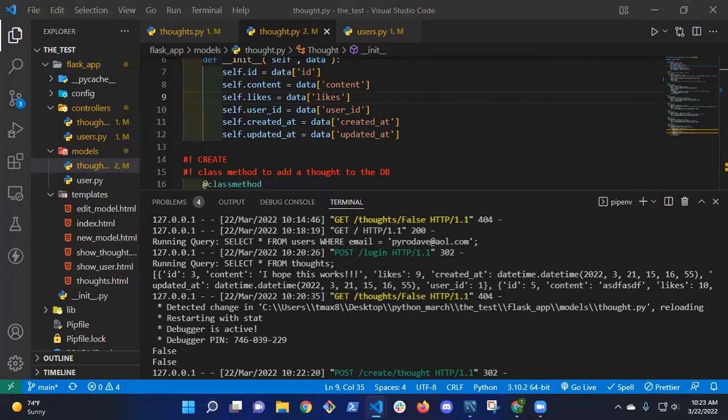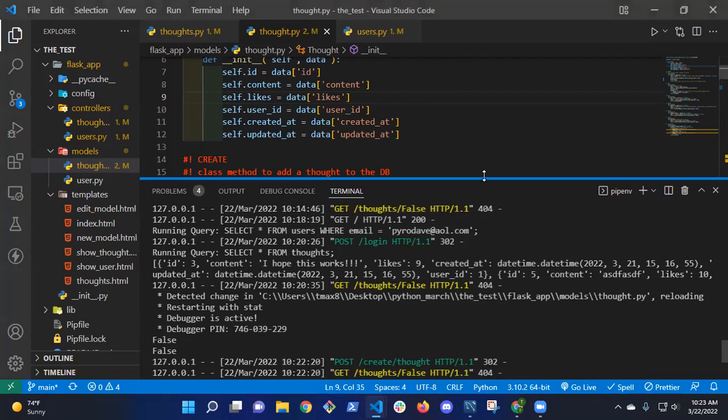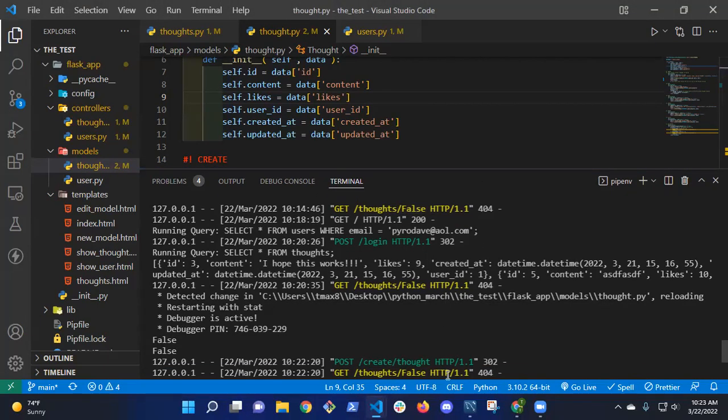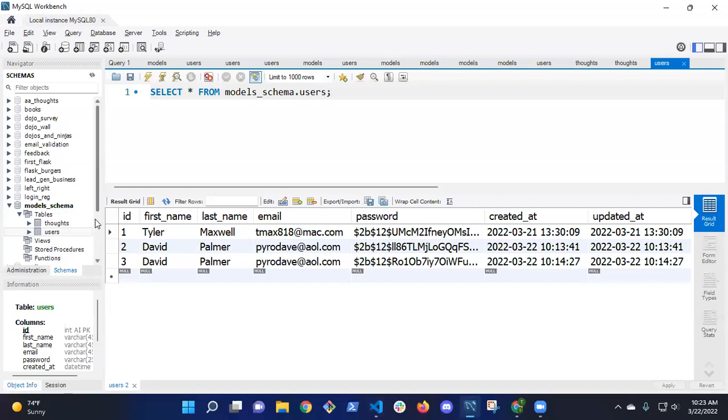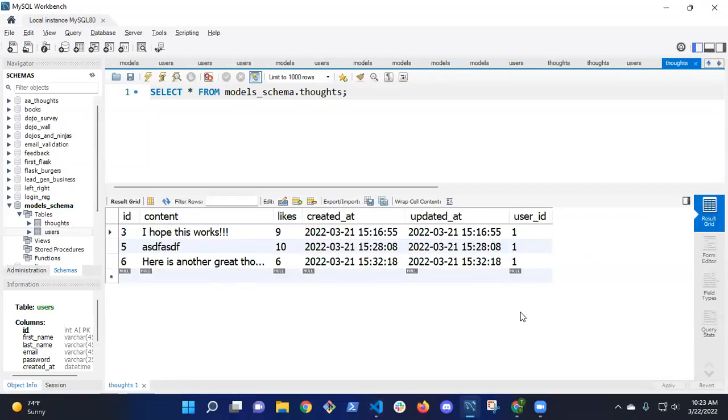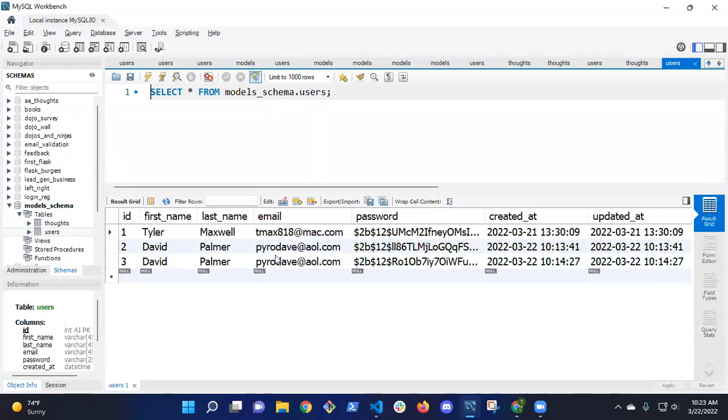So what am I doing wrong? Insert thought. Would it have anything to do with you having more than one Dave saved in the database? I don't think so. Let's see if the thoughts are hitting the database. Let's go check my thoughts. Yeah, so my thoughts aren't getting saved. So I have users, and I have 2 Daves, which isn't the best situation, but it should save them to either 2 or 3. So when I try to save to the database, it's not getting there.